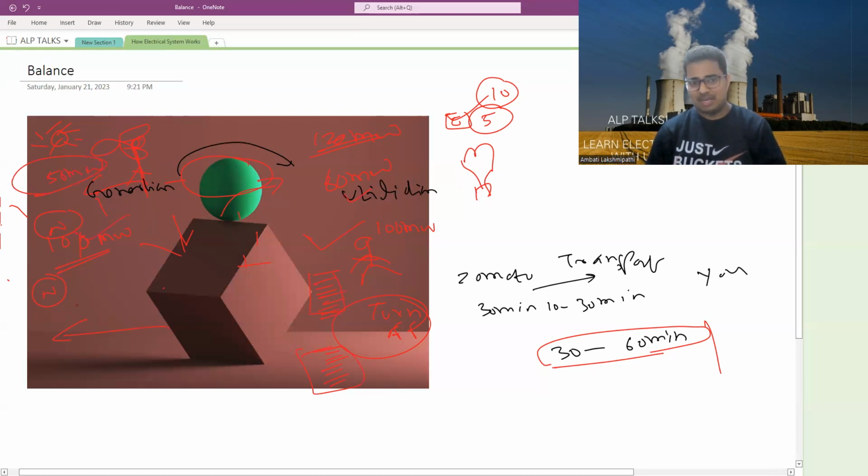All power is instantaneous. Okay. There should be equal balance between power generation and power utilization. You can see this is the cube, right? What happens if one side is not balanced? It will fall down. That's what happens. Stability should be there. Grid stability should be there.